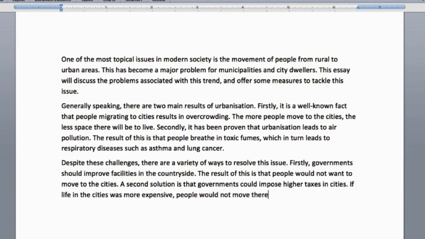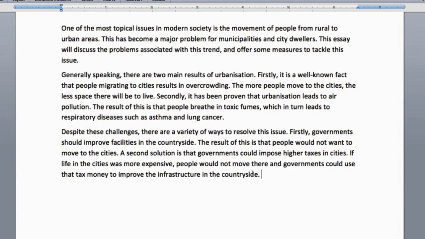Let's add something else, and so I've done kind of a double conditional here. So this is just the conditional, really that's enough. But then I've added another one. People would not move there and governments could use that money. So I've got a modal verb there for the conditional and another modal verb. Great. This is more than band 6. This is getting to band 7 if I use extra things like that, more complicated structures.